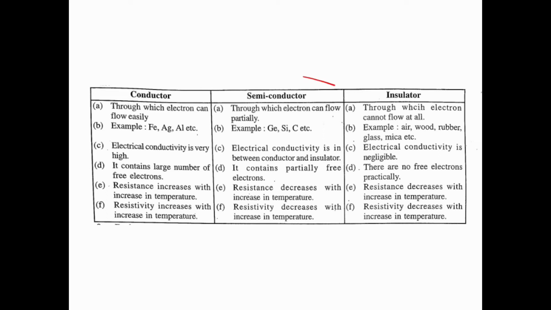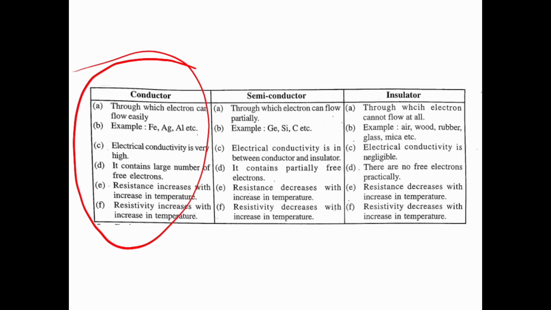If that is a semiconductor, then electrons can flow partially. It is sometimes positive, and it is sometimes negative. Okay, you have to consider it.